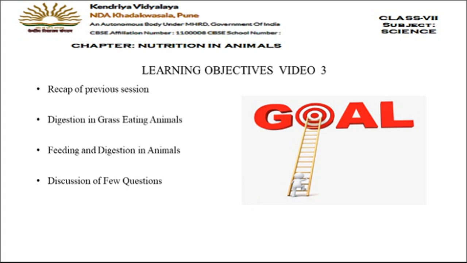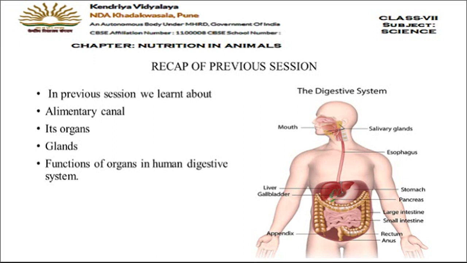Right? So let us move with the first slide. Recap of the previous session. In the previous sessions we have completed the human digestive system. Let us take a recap of this. So the human digestive system consists of the alimentary canal and the glands. In the diagram here you can see all the organs which are a part of the alimentary canal. There is mouth, then salivary glands, esophagus, stomach, small intestine, large intestine, rectum, anus, and along with that, two glands are also present, liver and pancreas. Okay. Function of all these we have discussed before.